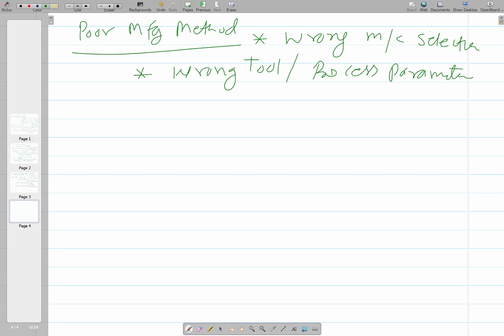Wrong tool, then you have to do the processing in many steps, or unnecessary movements are involved due to a bad layout, leading to unnecessary movement.